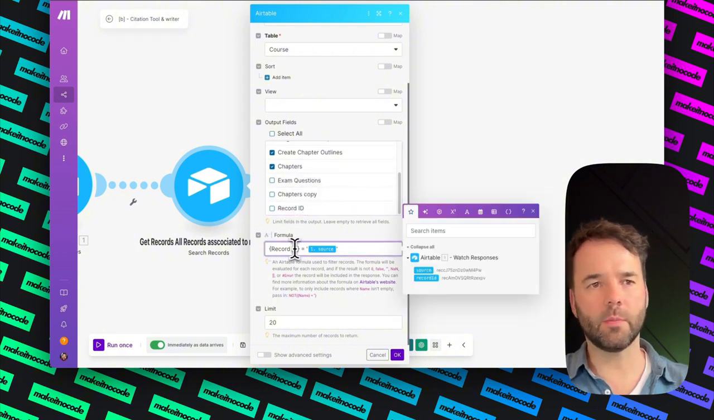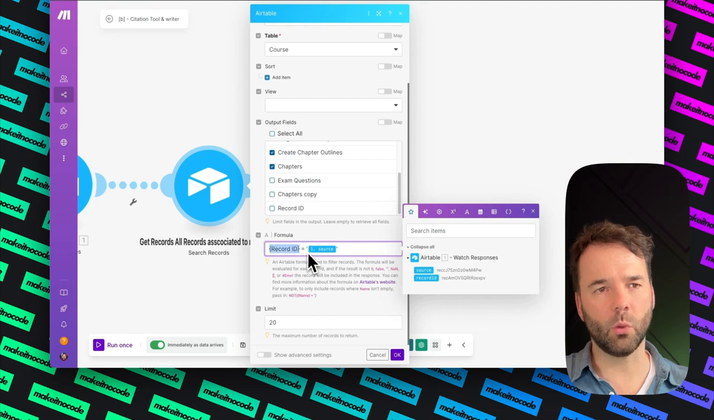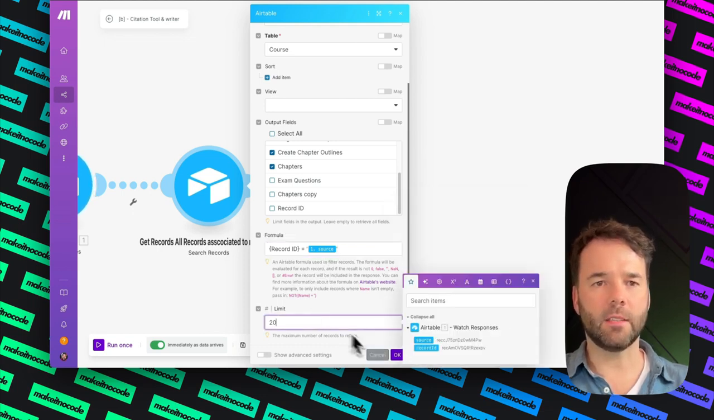What I'd like to do is put this formula in. It says record ID equals, and then source 1, and that's going to be that original source. I'm going to limit this to 20.